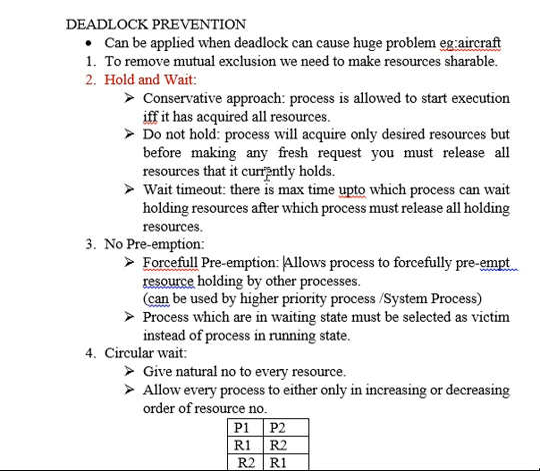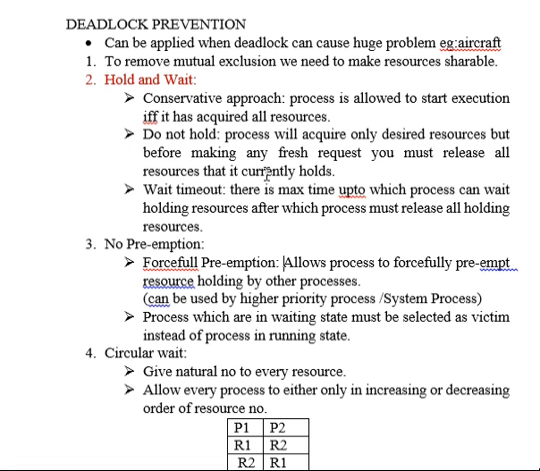So for example, if a process wants R1 to R10, these are the resources that a particular process wants, and it has R1 to R4 resources with it, then it should use that R1 to R4 first and then request R5 to R10, but before that it should release the previous R1 to R4 resources.